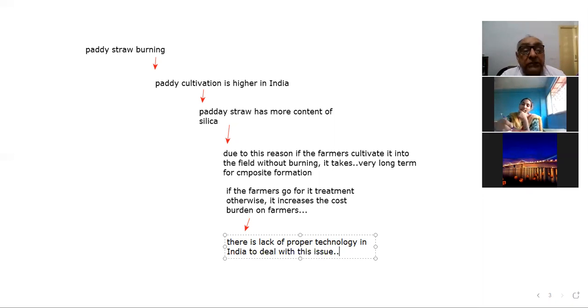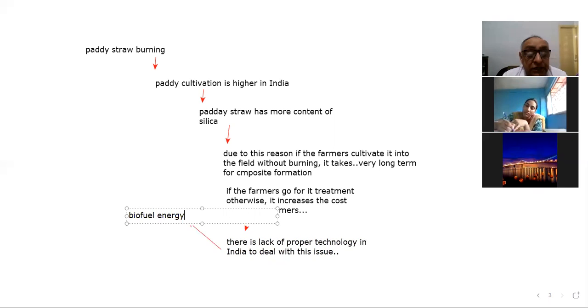And the next thing is another alternative where the paddy straw or the paddy waste can be utilized. That is biofuel based energy generating or energy production units.